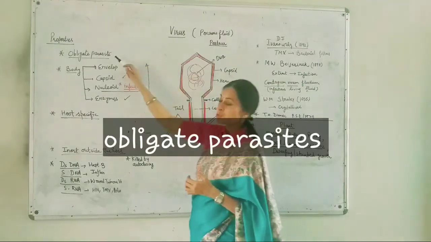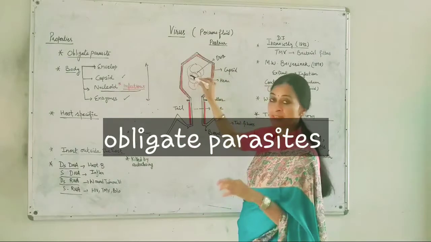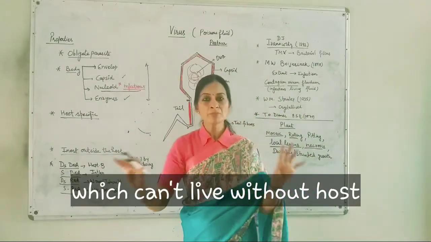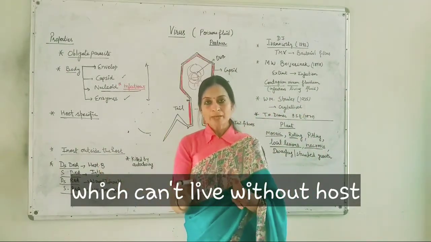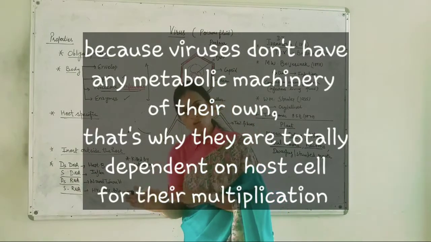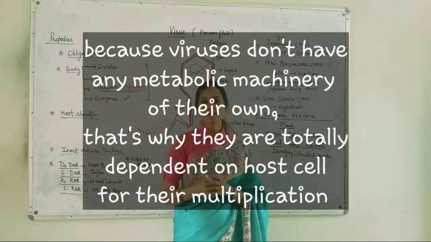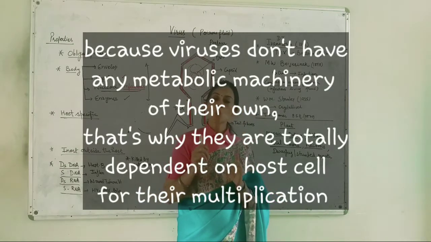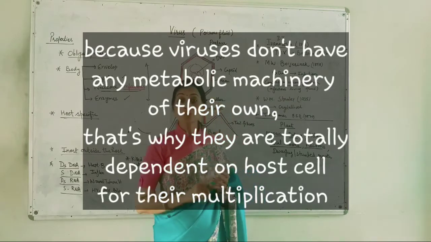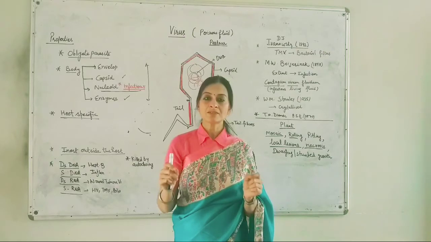They are known as obligate parasites because you can see that they do not have any protoplasm, there is no living machinery. That's why they are totally dependent on the host body for their multiplication, for their reproduction. That's why they are known as obligate parasites. Without a host body, they just behave as non-living things.